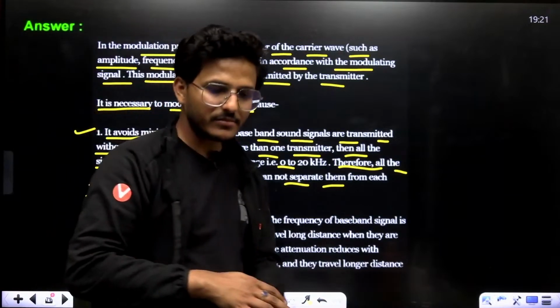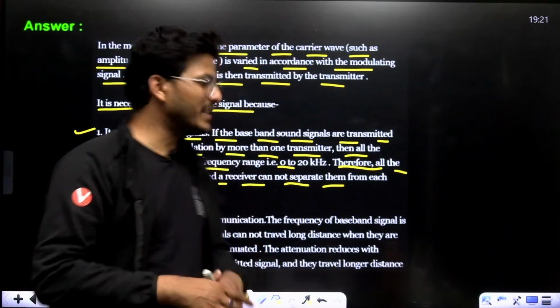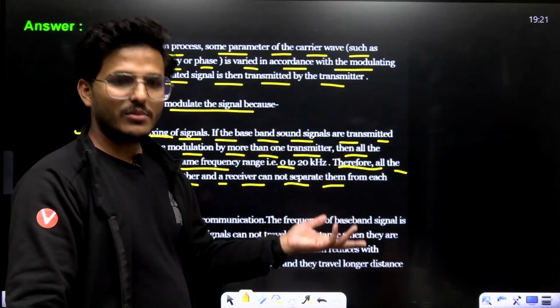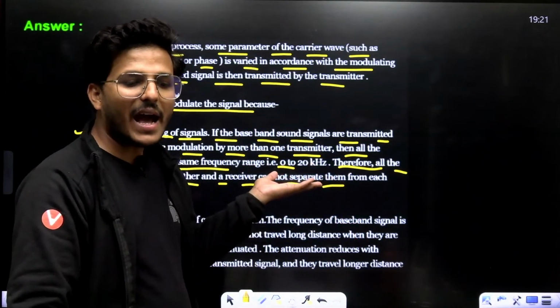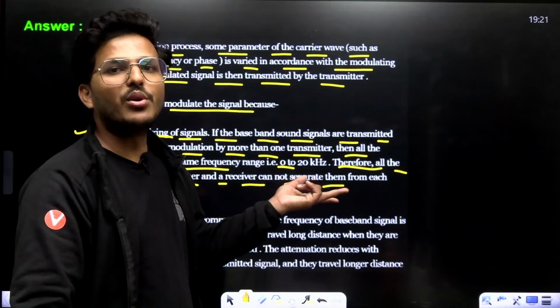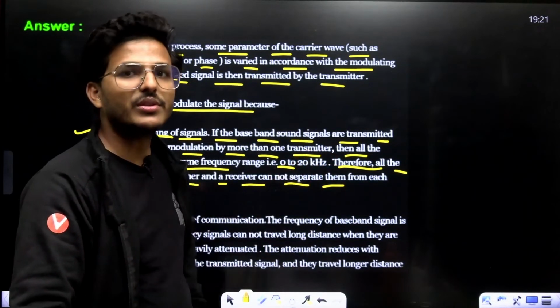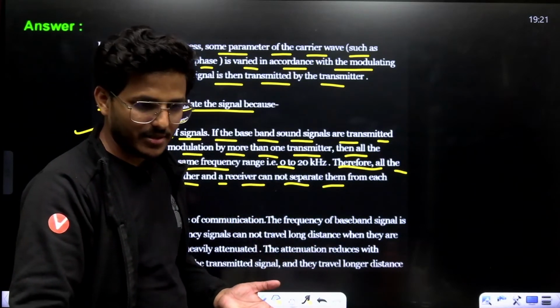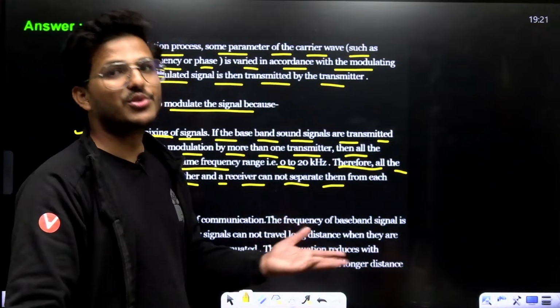See, my frequency is 0 to 20 kilohertz. If someone else wants to communicate, they have the same frequency. Then both are mixed together. So we need a carrier wave, which is possible due to modulation.